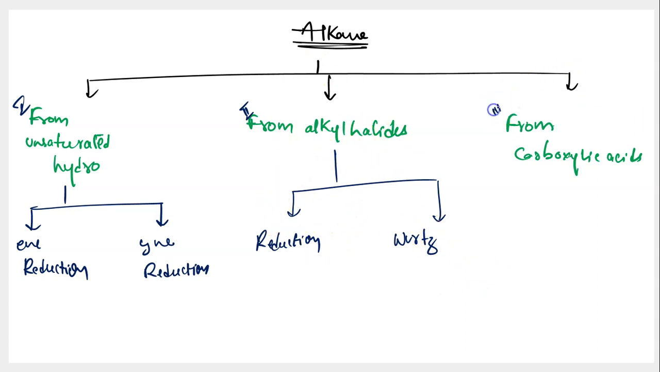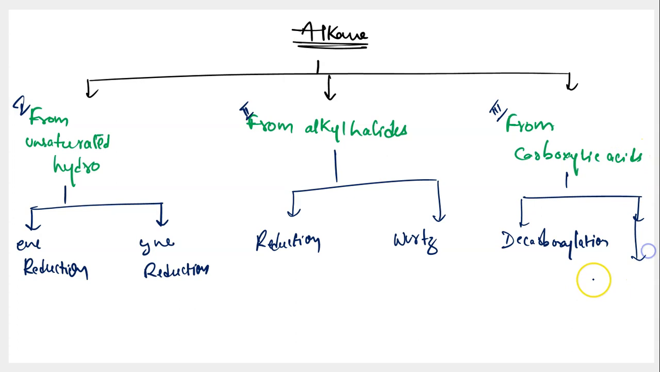Moving on to the third category, here you are taking carboxylic acid as a starting material and you are converting carboxylic acid into the respective alkane. But how are you doing that? You can do it using two methods, of which the first method is decarboxylation. Decarboxylation is a type of chemical reaction. You can conduct decarboxylation of carboxylic acid and convert it into the respective alkane.